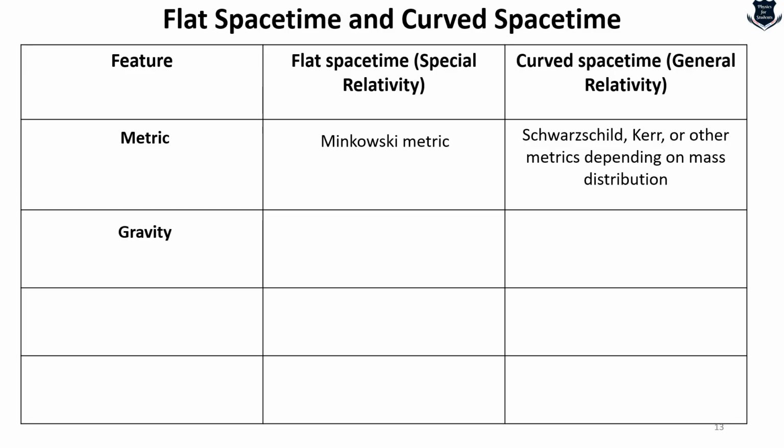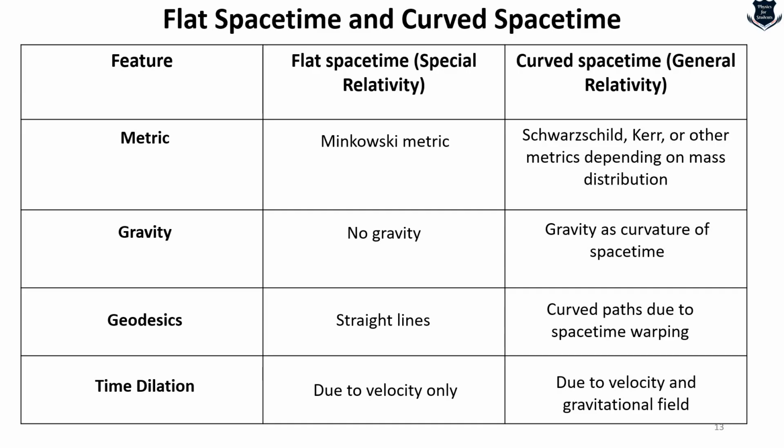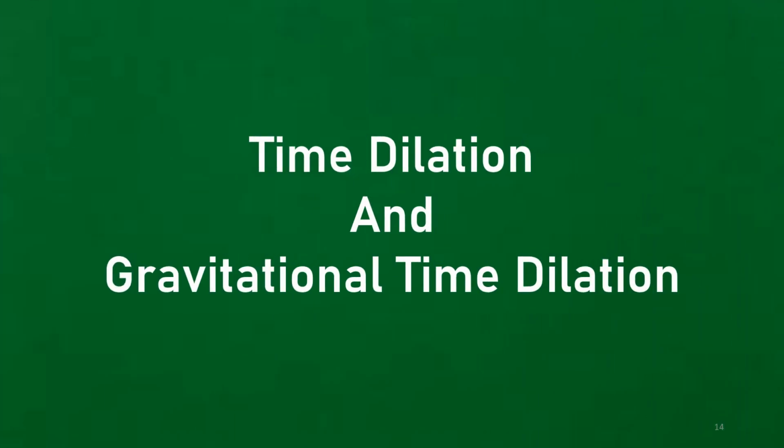The feature in terms of gravity is that here it has no gravity. Here gravity is a structure of space-time, or a curvature of space-time. Geodesics are straight lines here; there they are curved paths. Time dilation here is due to velocity, and there it is due to both velocity and the gravitational field. Well, what does it actually mean, velocity and gravitational field? Let us look in the next part of our video.